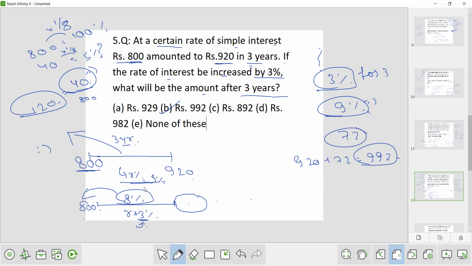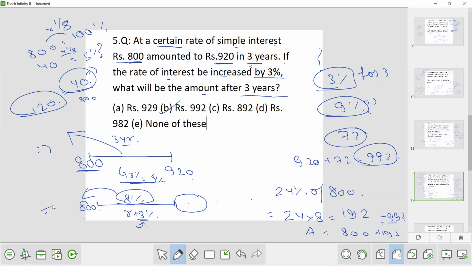Now you will calculate 8% of this 800. Sorry, 8% is for 1 year. So for 3 years it will become 24%. Now 24% of 800 is how much? 24 into 8, that is 192. Now the new amount is 800 plus 192, that is 992.